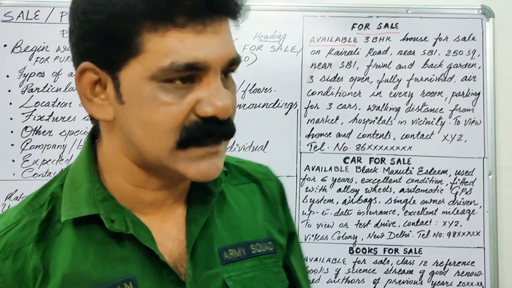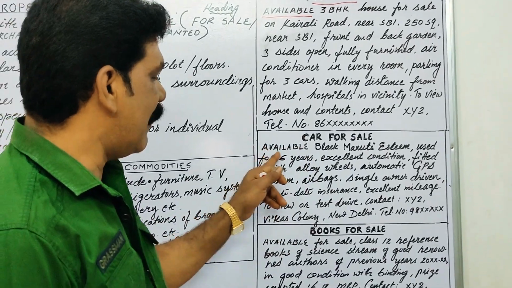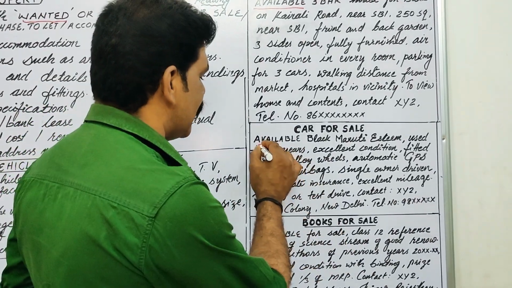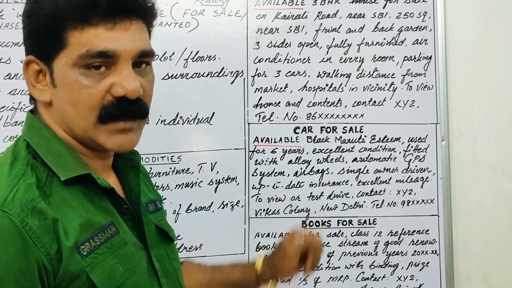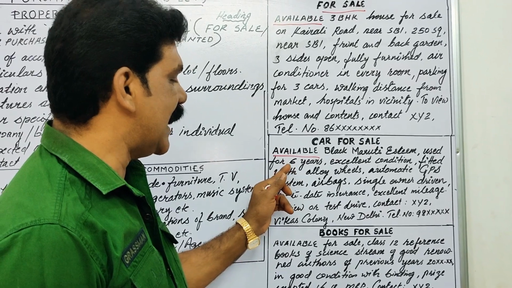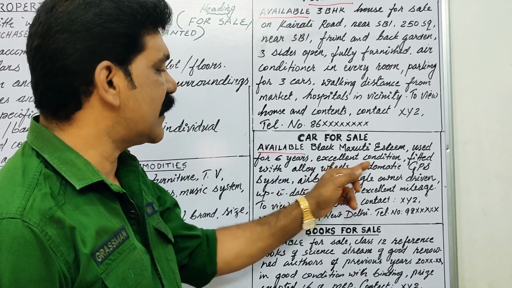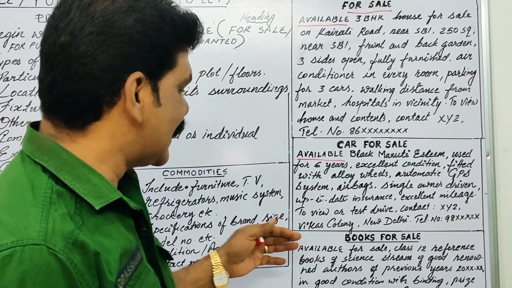Let us see the example for that. Heading: Car for sale. Available. You see that I have started with the word available. Then black Maruti S3, that's the model of the car, and 6 years, the age is given here. Then excellent condition. What is the condition of the car? That's excellent.